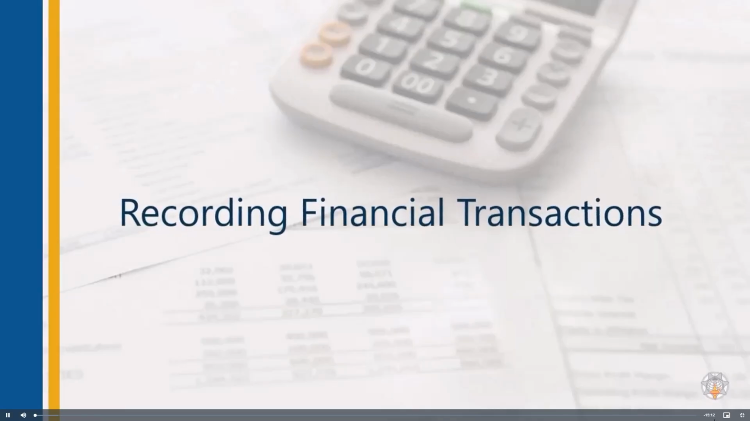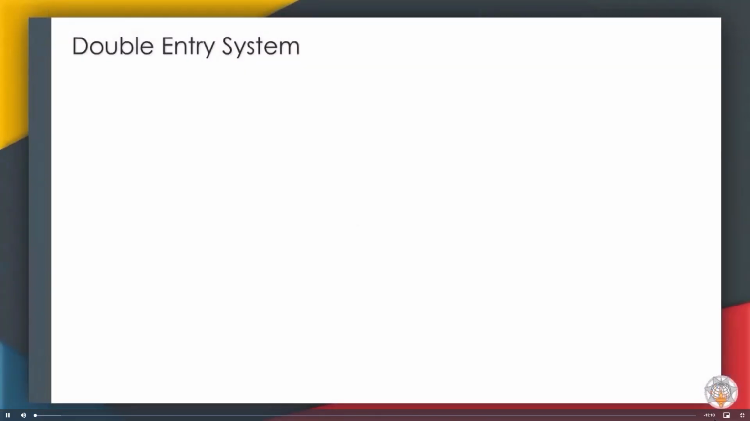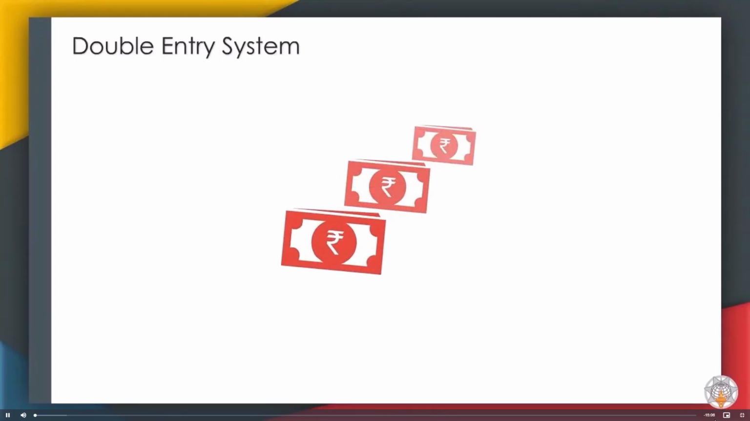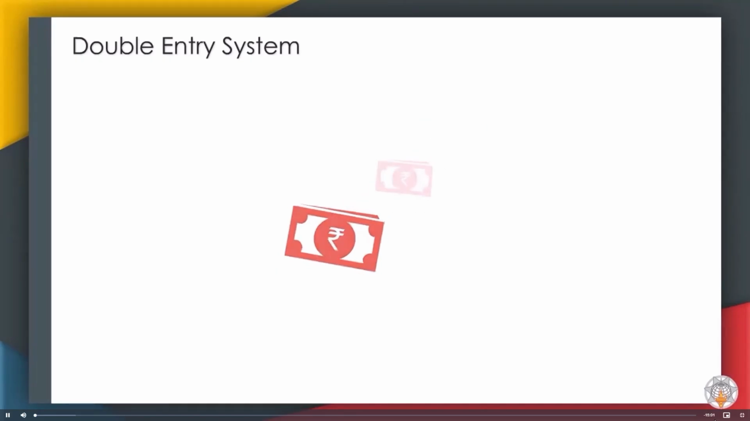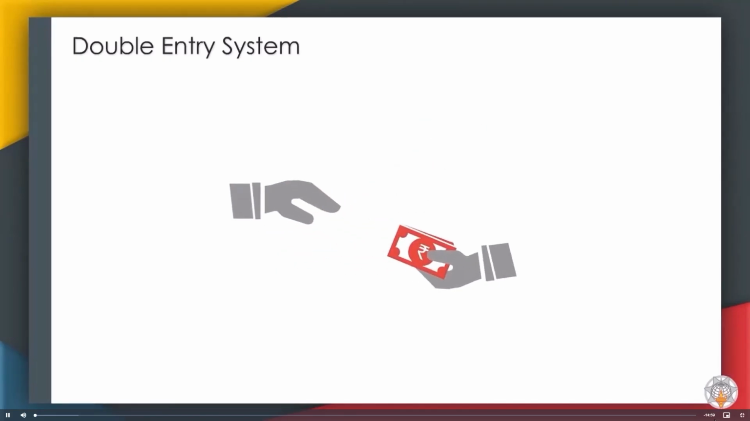Recording financial transactions. The double entry system of recording financial transactions is a standardized method in which each transaction has a dual aspect, credit and debit.